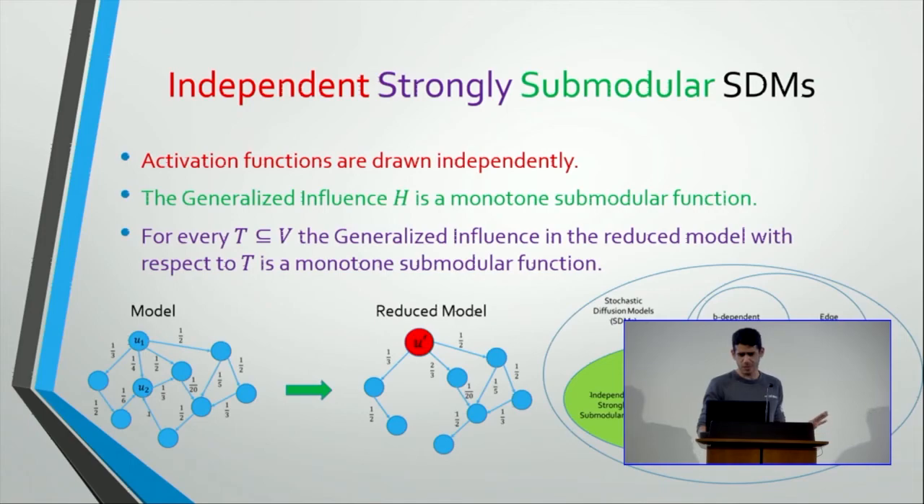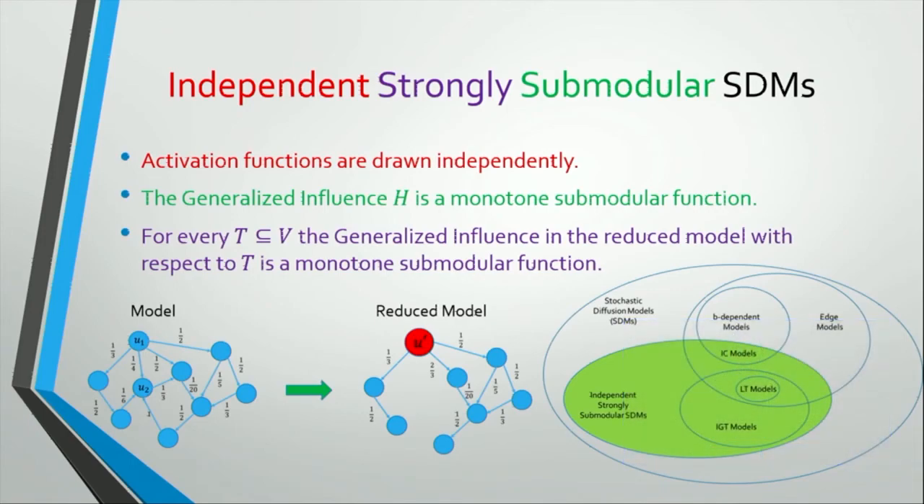Great, so the last model I'm going to talk about is called independent strongly submodular SDMs. Basically those are SDMs with three properties. First, the activation functions for each node are drawn independently. Second, the generalization influence function is monotone and submodular.